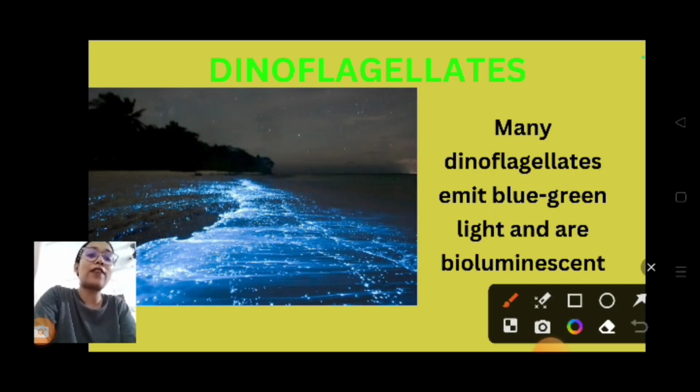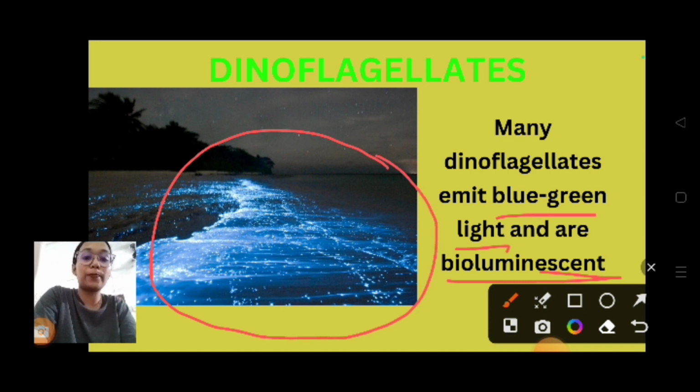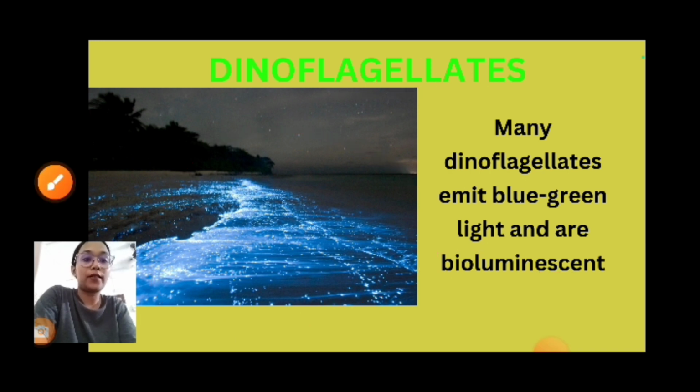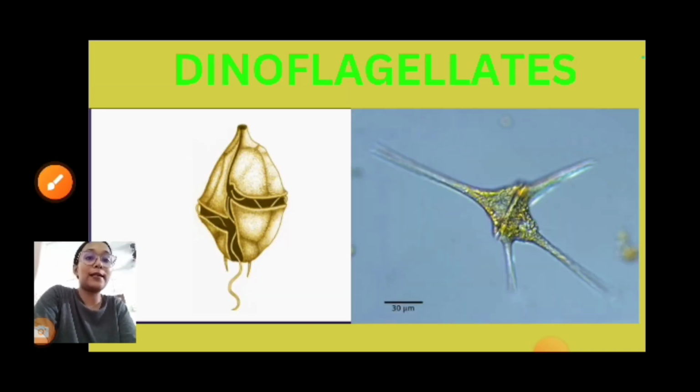Many dinoflagellates emit blue-green light, which means bioluminescence. So you can see the picture, so beautiful. This shiny appearance is called bioluminescence. Okay, it is shown by dinoflagellates. Clear? So moving on to the next slide.